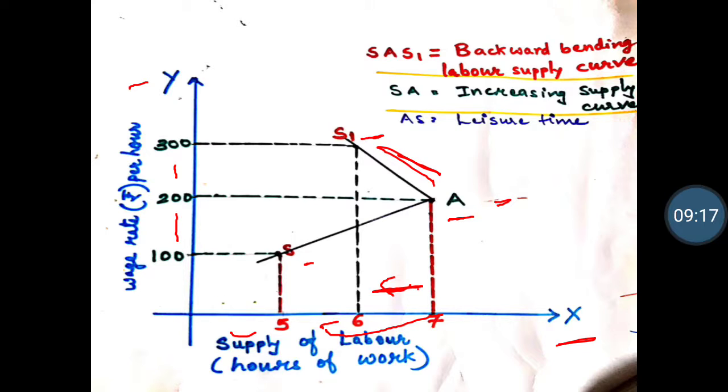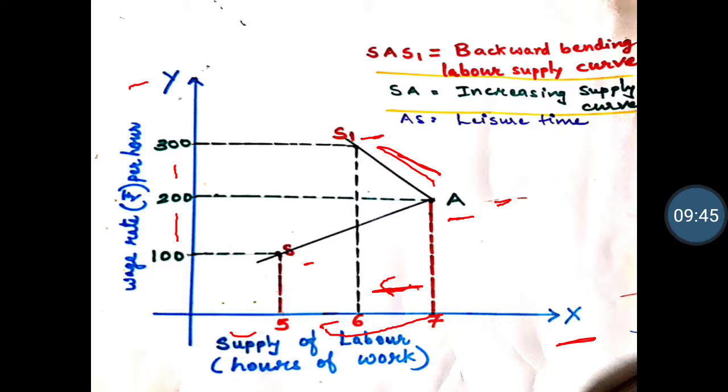And finally we get the supply curve, which is starting upward, then further it goes backward. So this is called the backward bending supply curve, which is written as SAS1. Here you can see it is written SAS1, which shows the backward bending labor supply curve. So I hope you will understand this diagram.